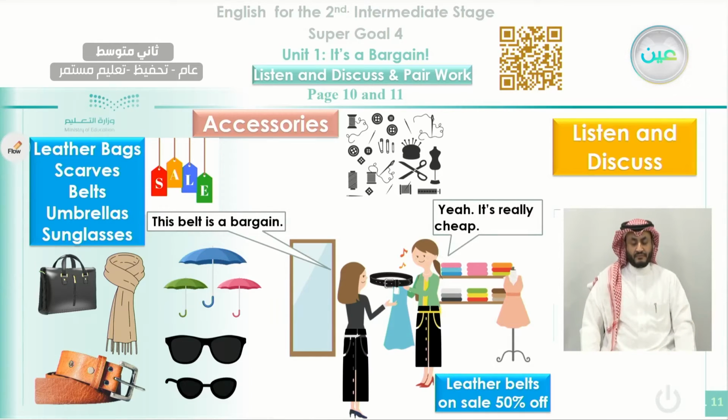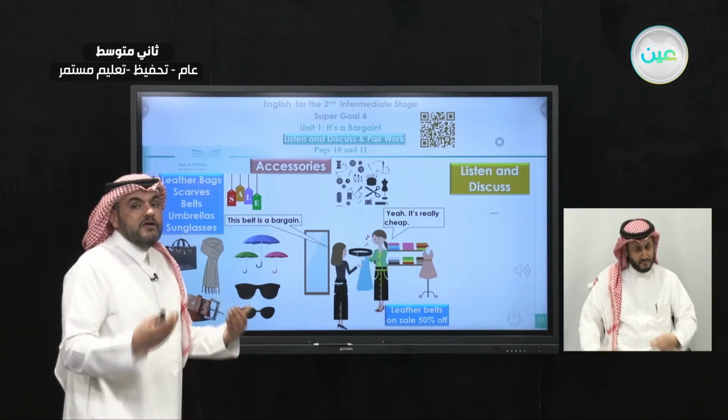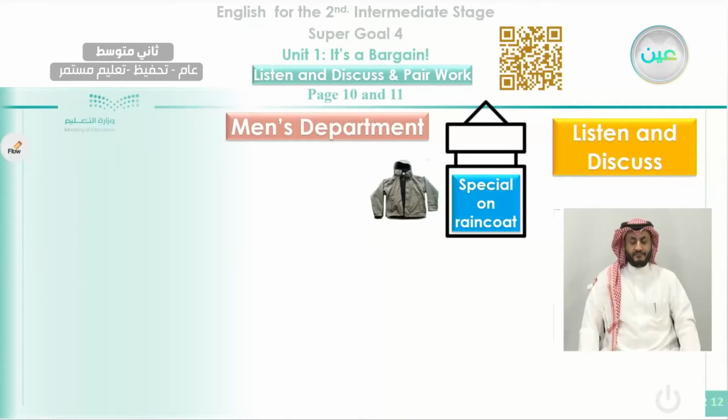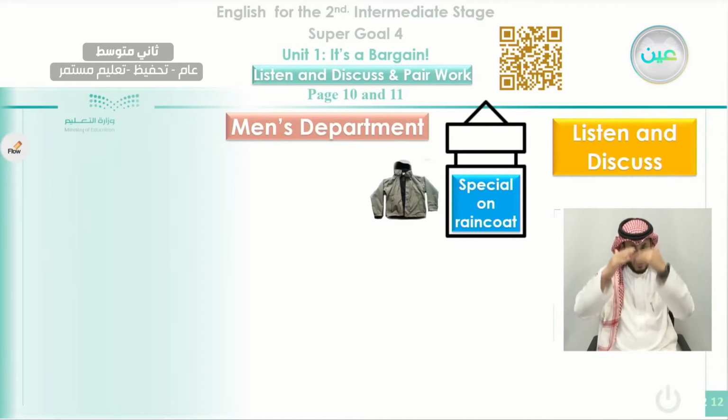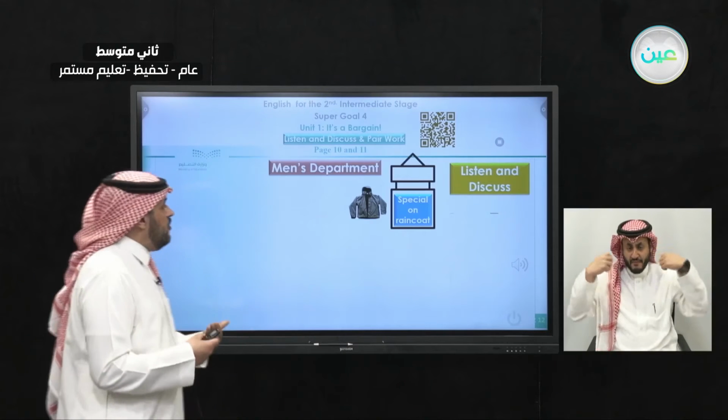Okay, so they agree that this belt is cheap. So it is a bargain. That means it is cheap. They will buy it because it is reduced to half of the price. And we go now to the men's department, the department that is for men. What do we find here? We can see here a special offer on a raincoat. There is a raincoat here, and they have a special offer on that.